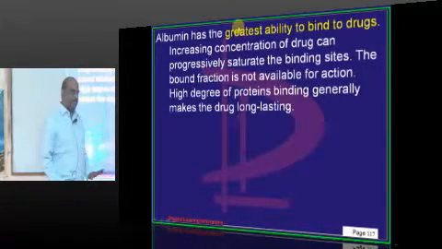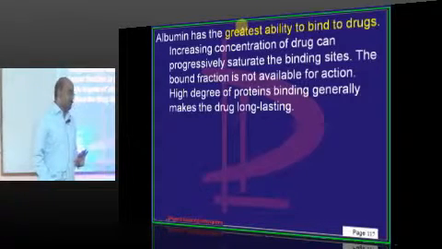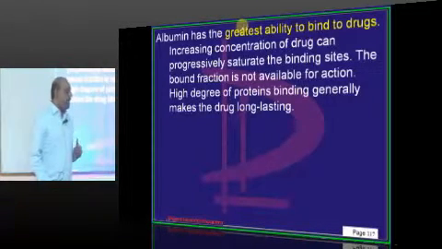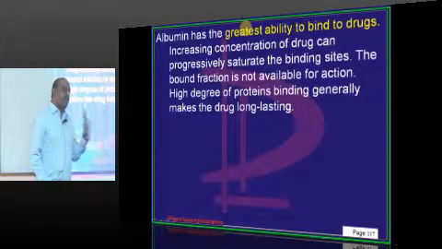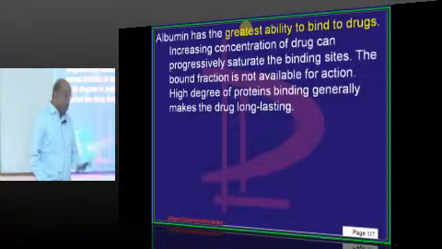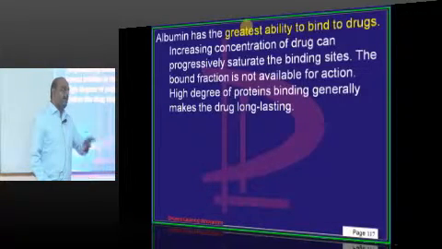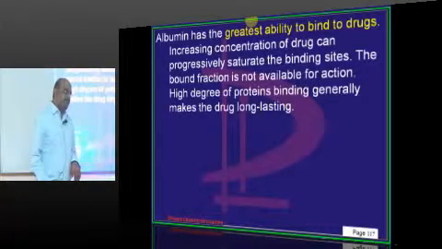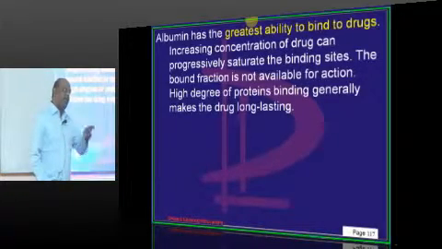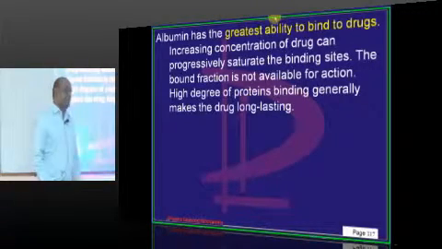When albumin is low, whenever you give a drug, will it be more in free form or bound form? Because albumin is low, it will be more in free form. Is the toxicity due to free form or bound form? Toxicity is due to free form. So toxicity chances will increase.